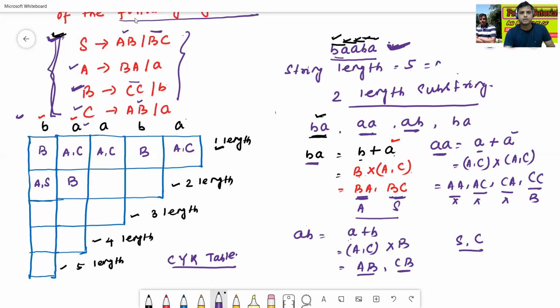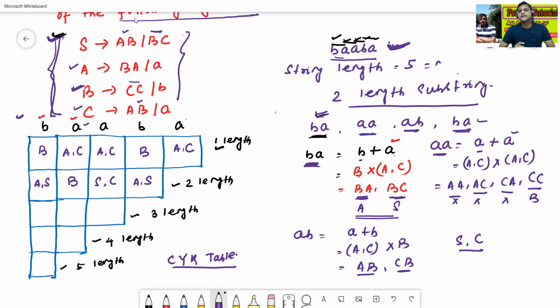So this is S, comma C. Then the next one is BA, which we have already found: AS. Simply write AS. So two length substring is over.